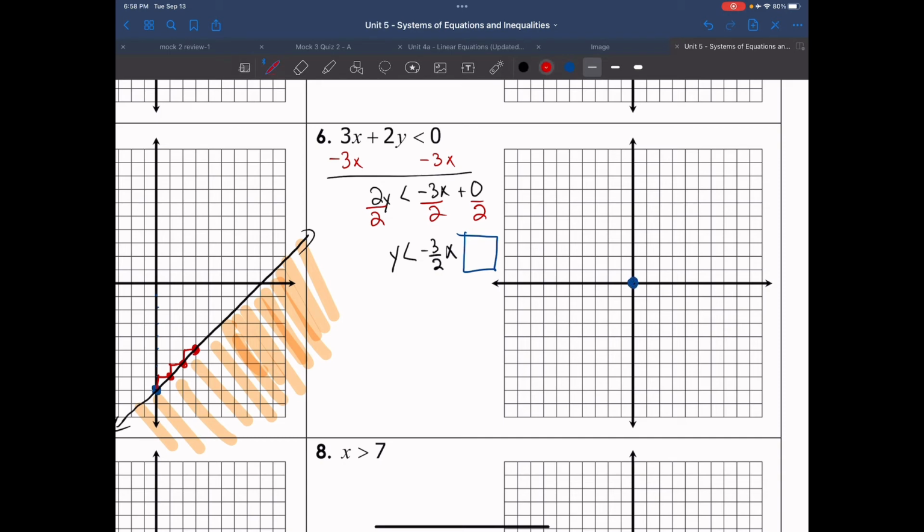My slope is -3 over 2, which means I'm going down 1, 2, 3, to the right 1, 2, put a point. Down 1, 2, 3, right 1, 2, and put a point. And since I do not have a line underneath it, it's not equal to, that means that it's a dashed line. And since y is less than, I shade below.